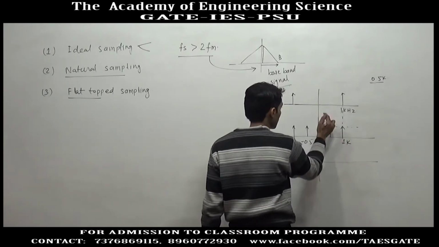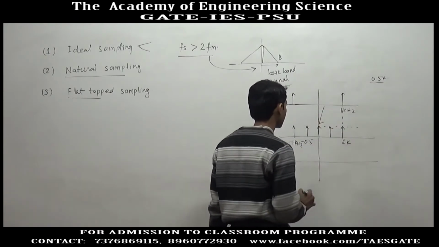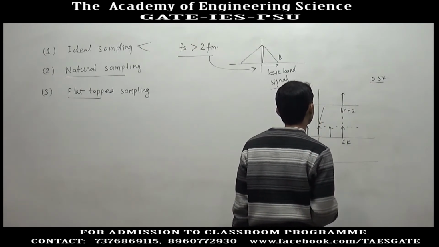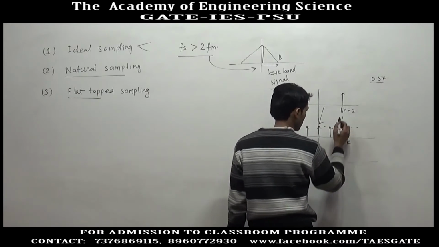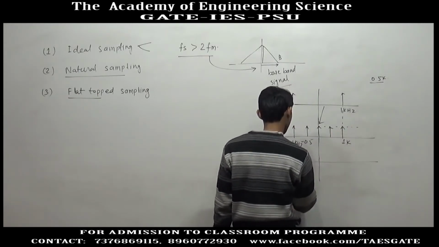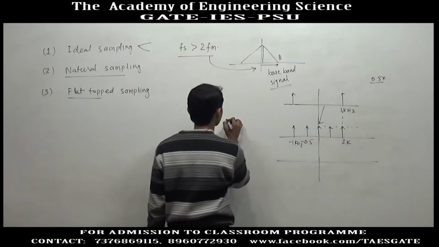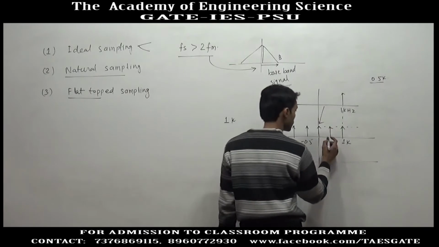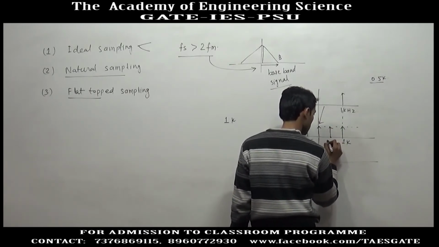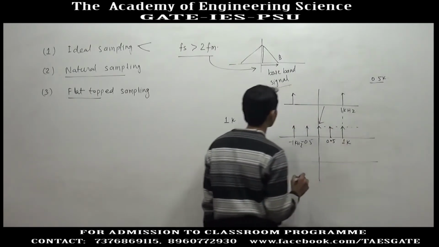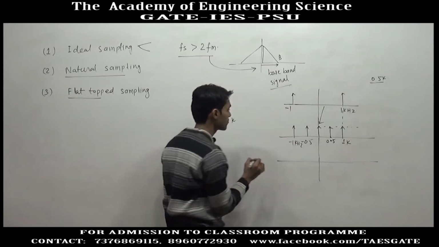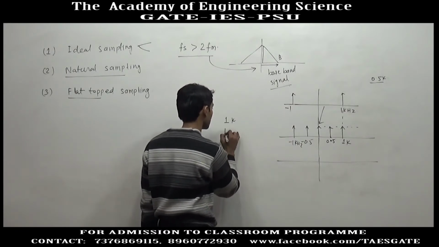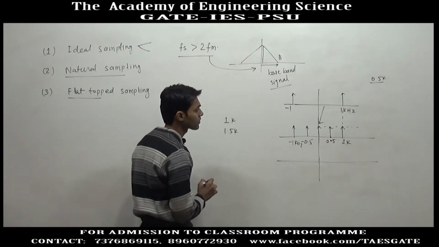If we take convolution of these two signals, we will get the same frequency component of 1 kilohertz. Then if we take convolution of the signal with 0.5 kilohertz, with minus 1, we will get, writing only positive frequencies, 1.5 kilohertz.